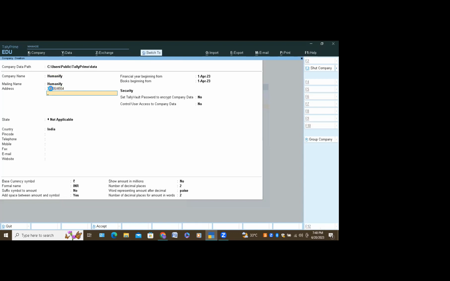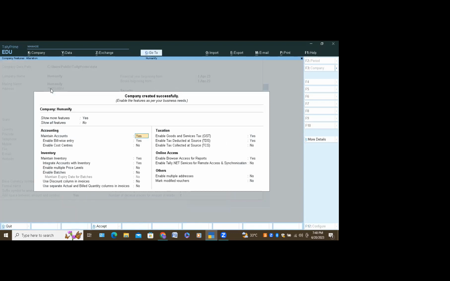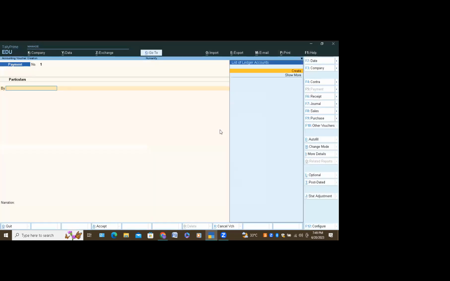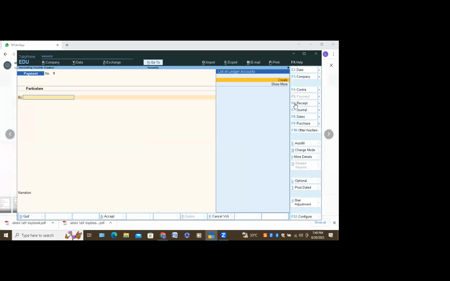So Shazia's answer is correct. Cash account debit to Akash account. Akash will come under the sundry creditor because Akash is a name which is in credit place. Cash is cash in hand. Control A, accept. Now go to vouchers. Click on receipt voucher, right side. Click on change mode.